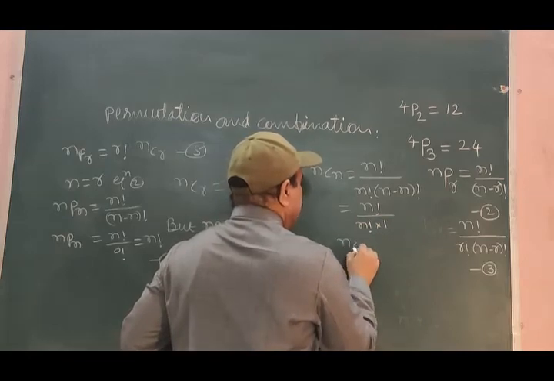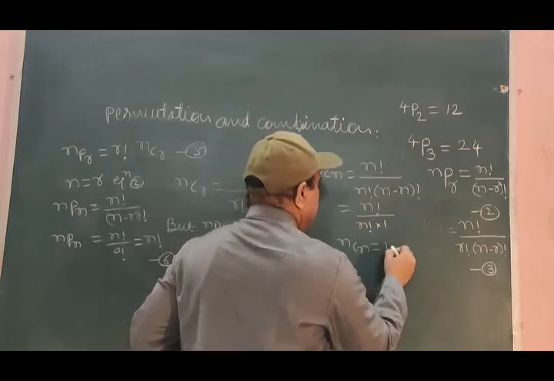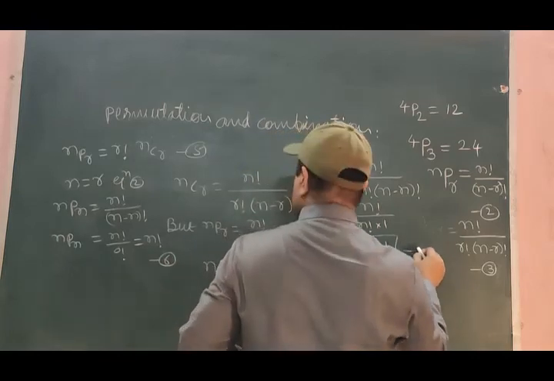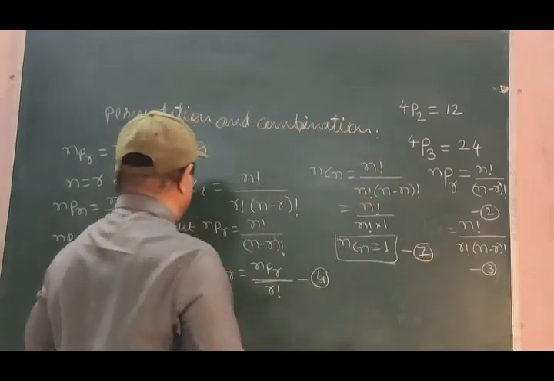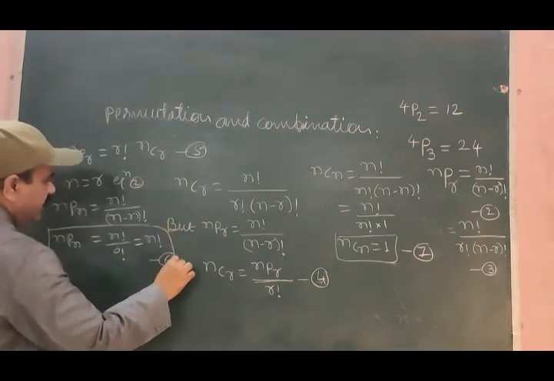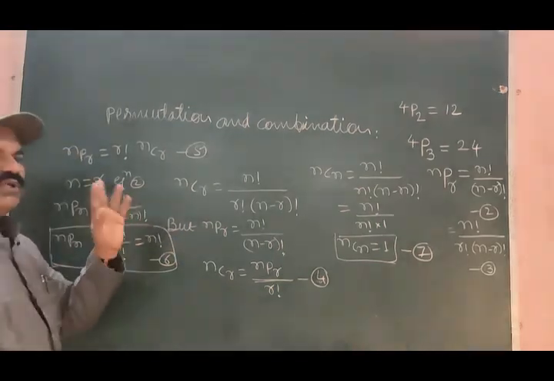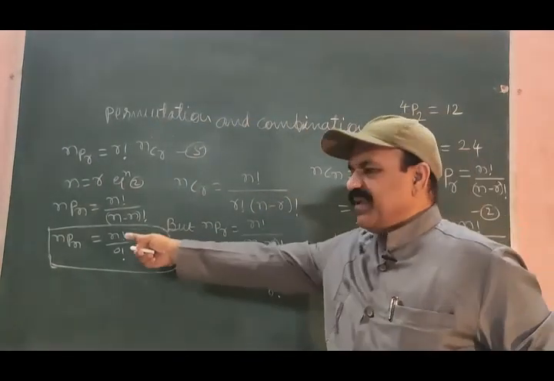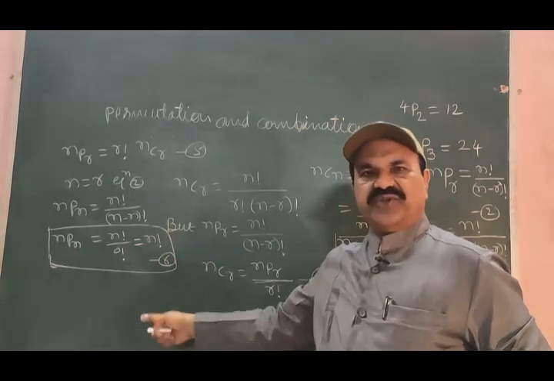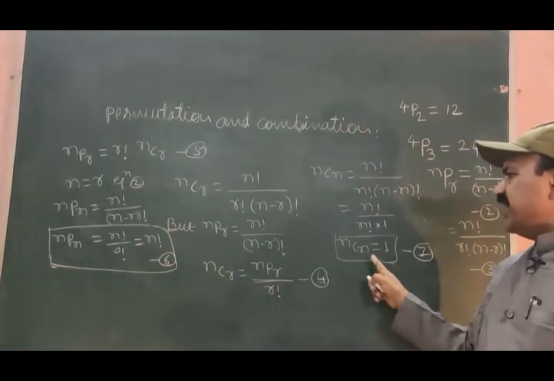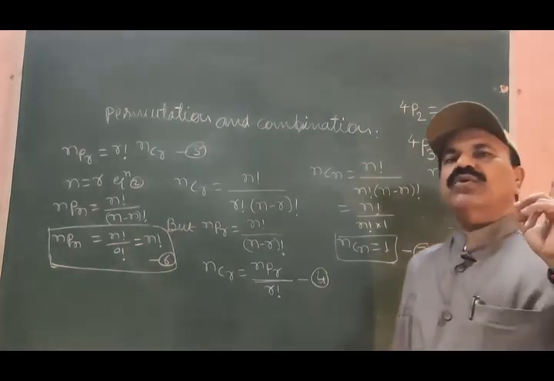That is nothing but nCn is always equal to 1. Equation number 7. And nPn is always equal to n factorial. In case of permutations, nPn is always equal to n factorial. In case of combinations, nCn is always equal to 1.